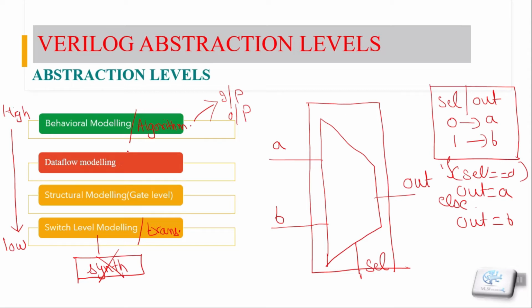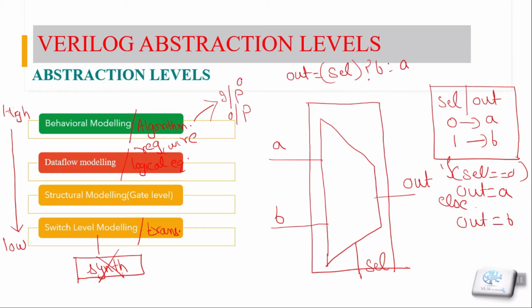Now moving onwards to data flow modeling. Here data flow modeling means how the data flows in our circuit using registers or wires. It's more like we are defining its logical equations, so we are designing our program in terms of its logical equations. For example, for the same mux, we know that our out will depend on our select input.